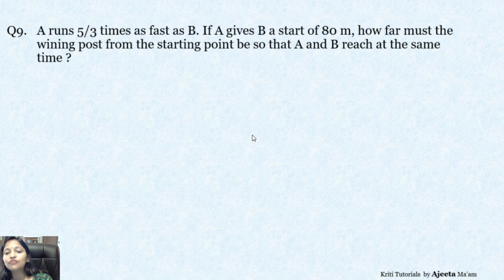How far must the winning post be from the starting point so that A and B reach at the same time? Now here A runs 5 upon 3 times as fast as B. Correct? If A gives B a start of 80 meters, how far must the winning post be from the starting point so that they both reach at the same time? Dead heat का condition देना है. But A is running 5 by 3 times as fast as B.